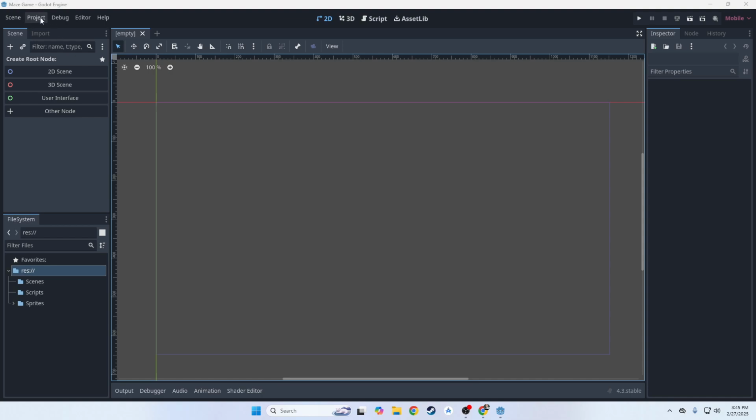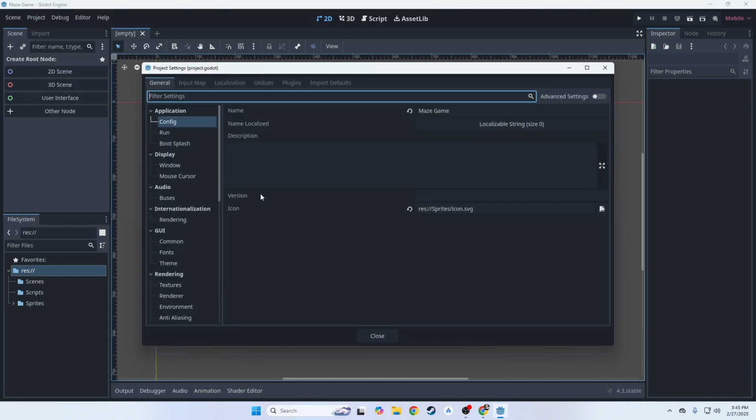Let's go to our project settings menu. In project settings, we have a ton of options we can change. The only ones I really care about are changing the size of the screen and changing the background color. So let's do the screen first.